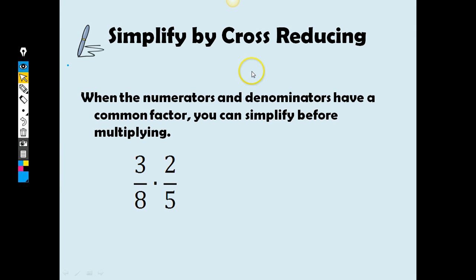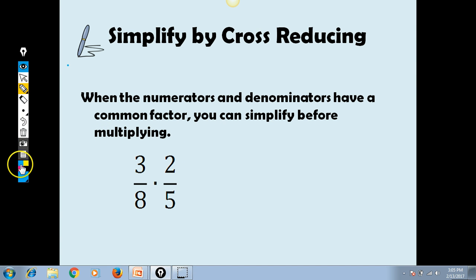This is something that might be new to some of you, and some kids really, really like it, and some kids really, really don't. I'm going to encourage you to try it because it's really a time saver when we get down to it, if you can cross reduce. This is an interesting strategy to use. When the numerators and denominators have a common factor, you can simplify before multiplying. If you look at this, what we would want to do with this problem really is just multiply straight across, right? We've got top times top, so we would do 3 times 2 on the top.